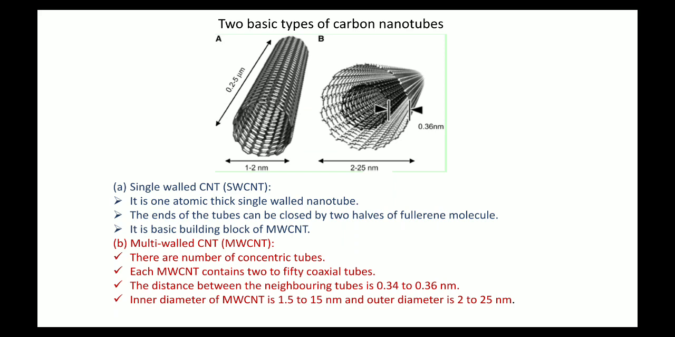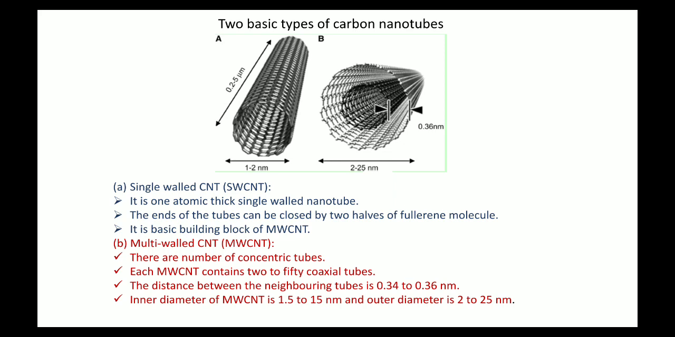As I said, there are two basic types of carbon nanotubes. One is single walled carbon nanotube, and the second is multi-walled carbon nanotube. Both types are shown in the images. The single walled carbon nanotube is also called SWCNT. Multi-walled carbon nanotube is also called MWCNT. Single walled carbon nanotube is one atomic layer thick.